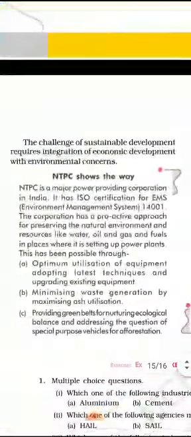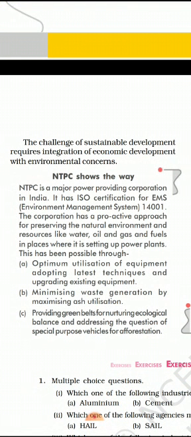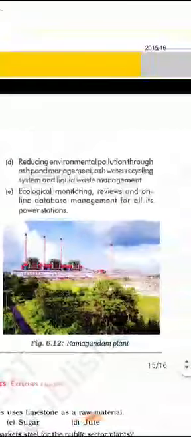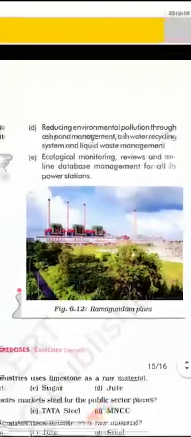And now what NTPC is doing. NTPC is a major power providing corporation in India, and ISO certification is there. EMS means Environment Management System. So their goals are optimum utilization of equipment, adopting latest techniques, minimizing waste generation, providing green belts, reducing environmental pollution and ecological monitoring reviews.